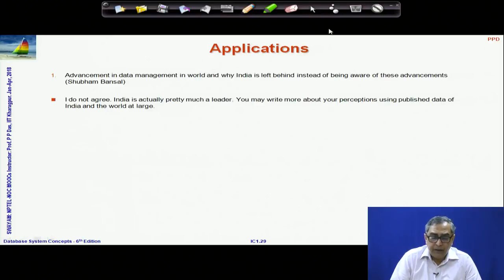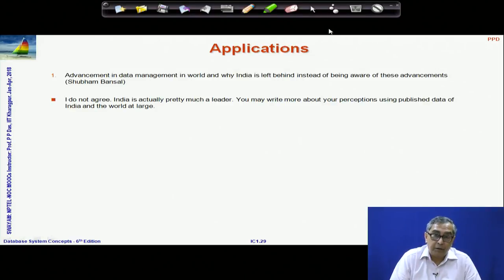There was one comment rather than a question from one of our friends, who said that there is an advancement in data management in the world and asked why India is left behind instead of being aware of these advancements. I would have loved to get some data about this, some published data or some references of what you are referring to, because personally I do not at all agree.